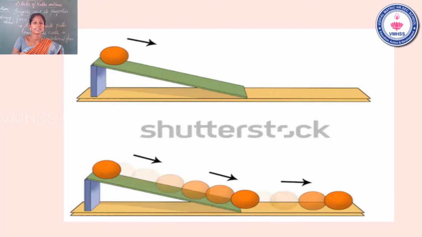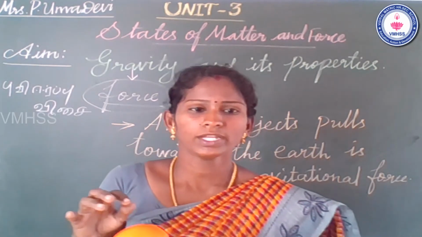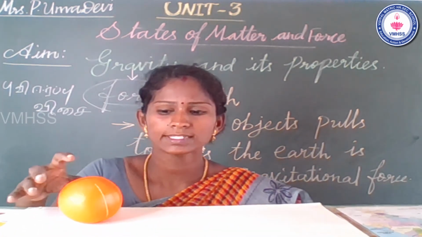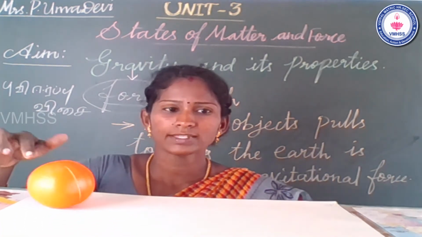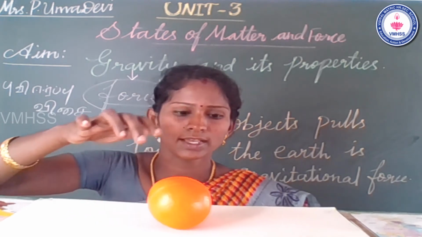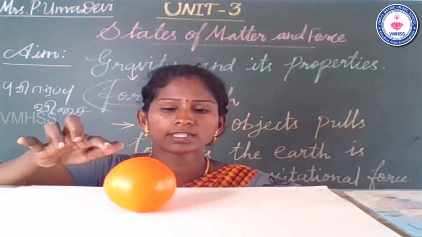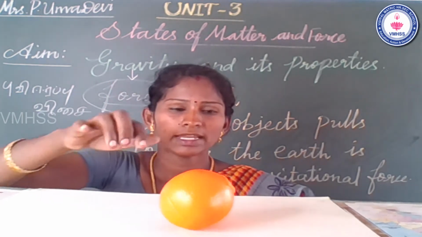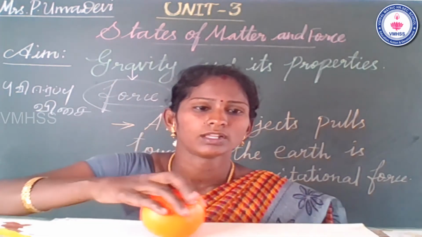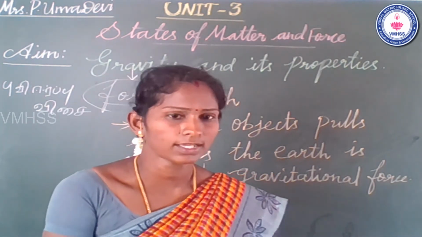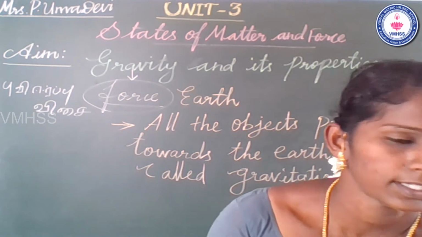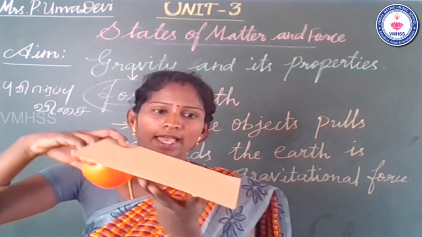The first one is a slanting surface. The ball is moving on a slanting surface, right? Second one, the ball is also moving on a slanting surface. Can you imagine how the ball moves on a flat surface? I apply some force, and the ball moves on the flat surface in any direction. Now the ball is moving on the slanting surface.